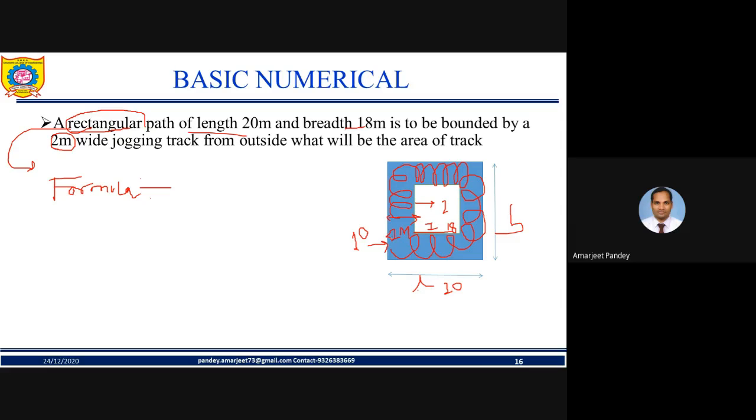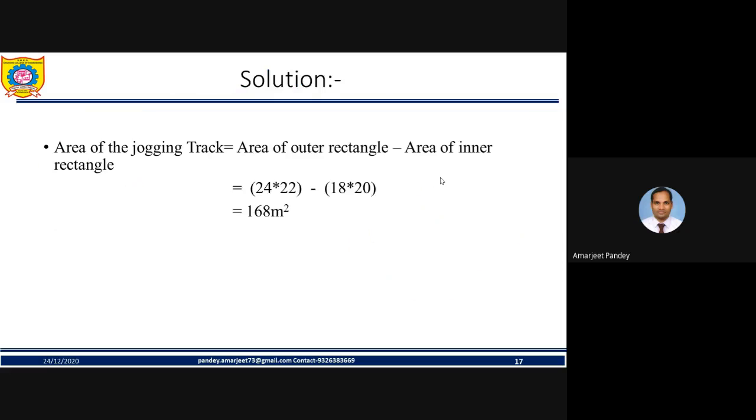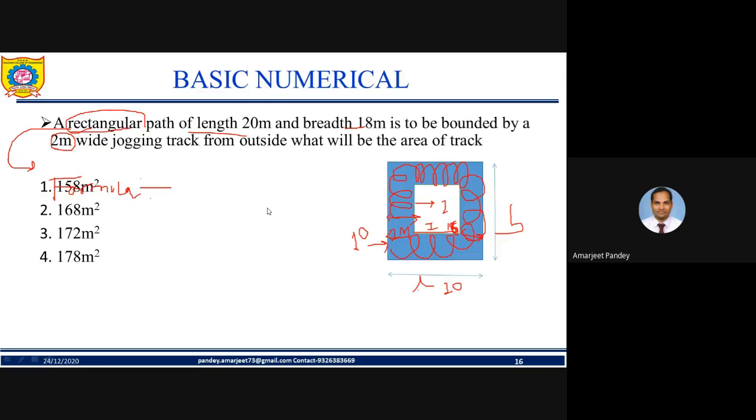Sorry, you need to subtract this 2 meters here and this 2 meters here, the same, so it will be 4. 20 minus 4 will be 16, not 18. Similarly here, friend. So here are the options given: 24 into 22. Area of outer minus inner gives 168. So the second option is correct.